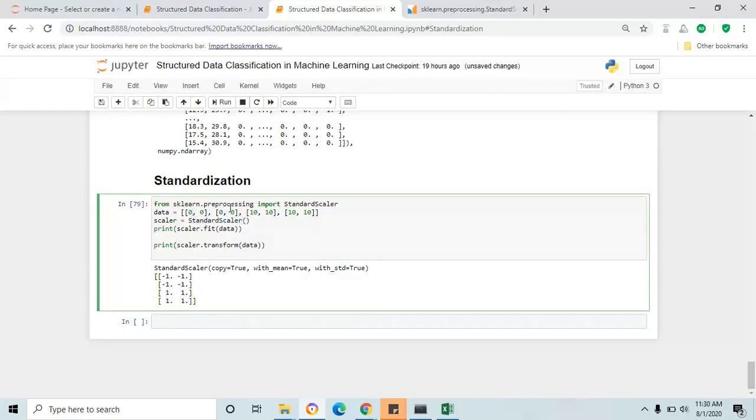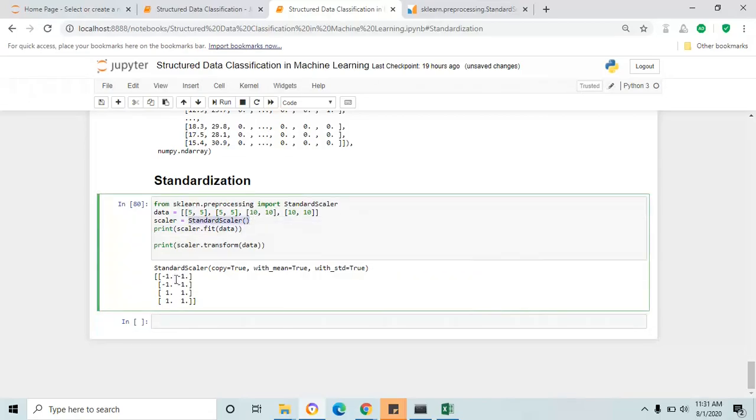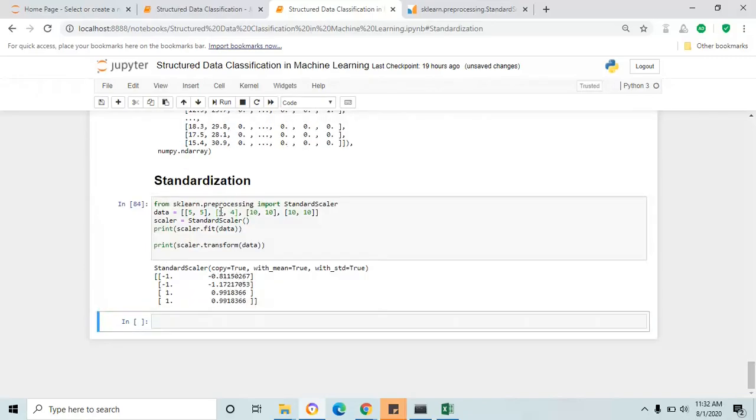If you change this 0 to 5, again you can see the same result, because the lesser value 5 is equivalent to -1 and the larger value 10 is equal to +1. Now I'm going to change one of these 5s to 4 and see the result.